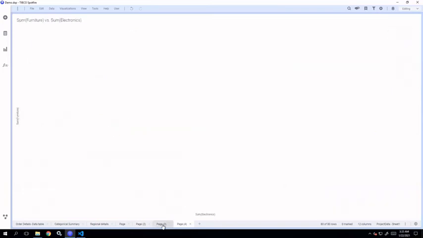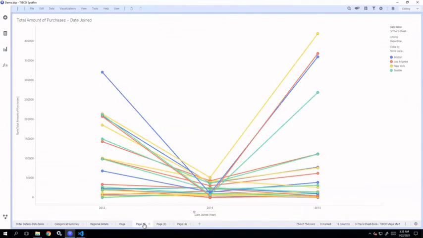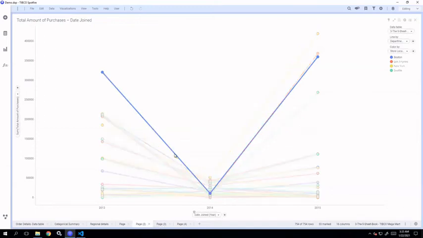Let's say we are selecting or marking this particular line in this line chart. The data table used for this line chart is TIBCO Megamart.